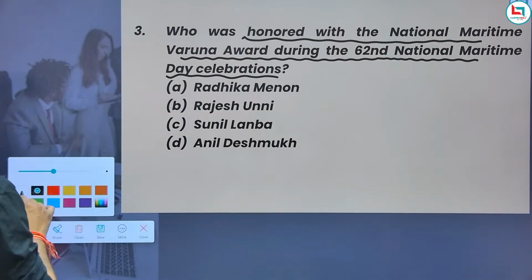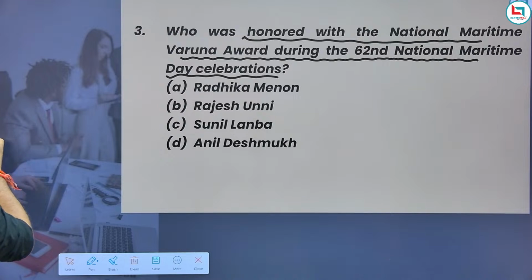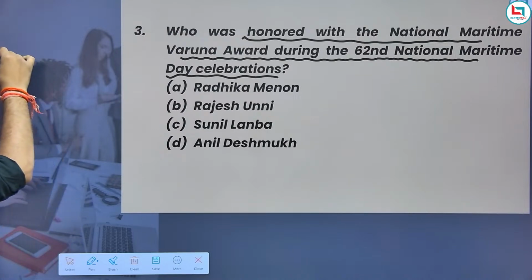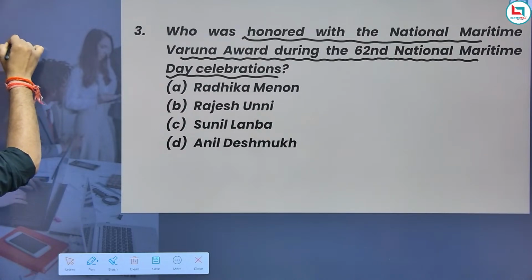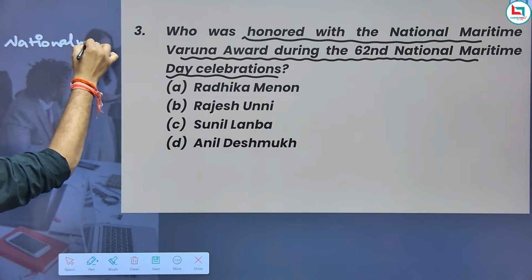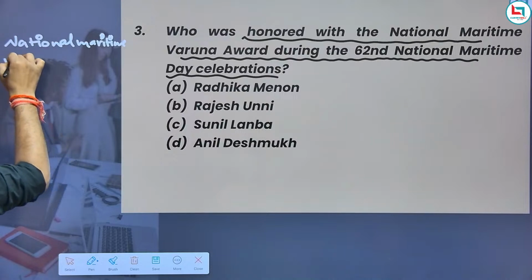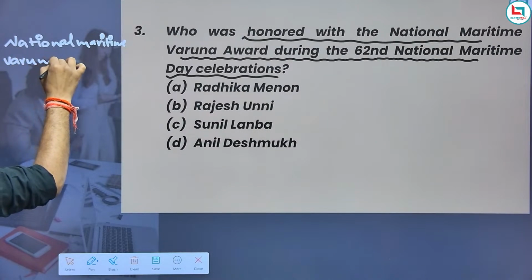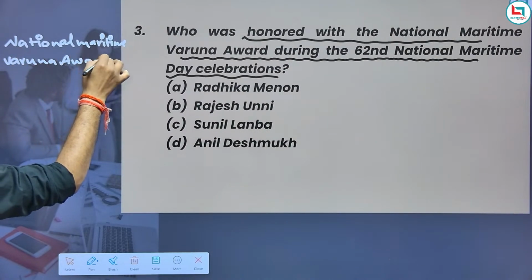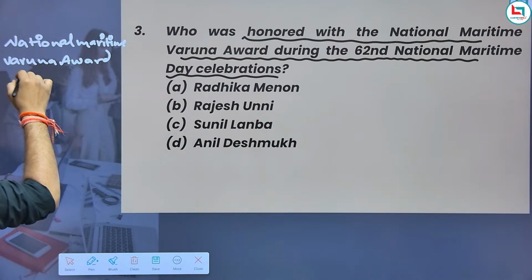Now, guys, when we talk about this particular award, the National Maritime Varuna Award, it was the 62nd award.